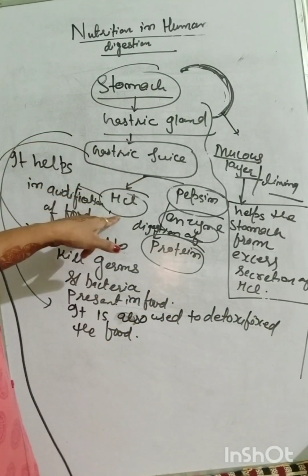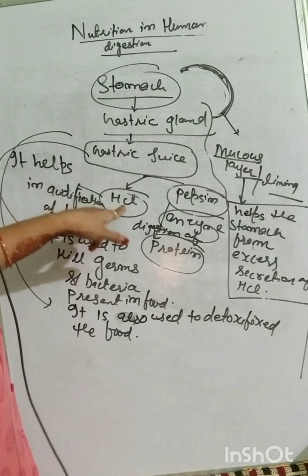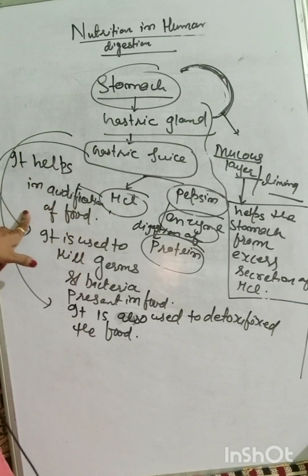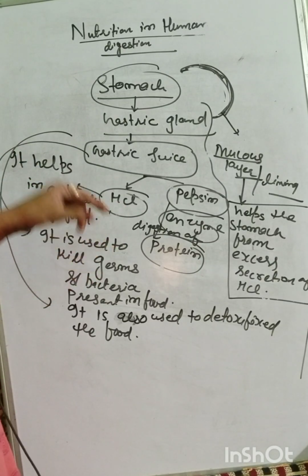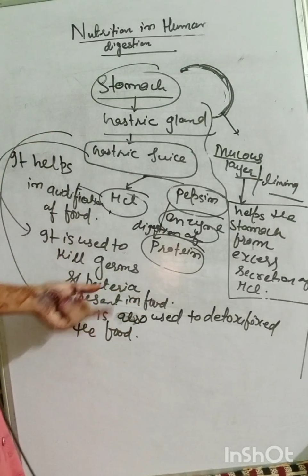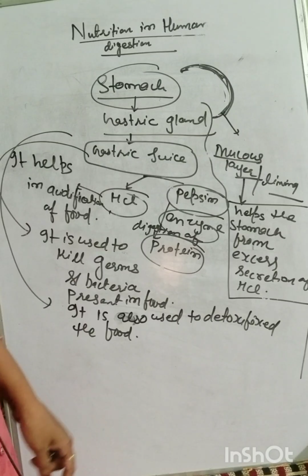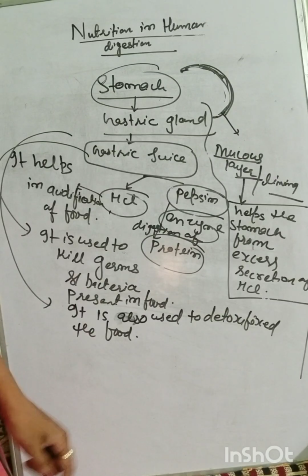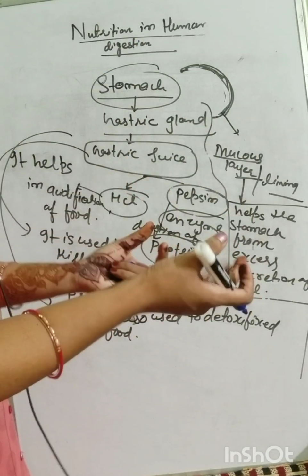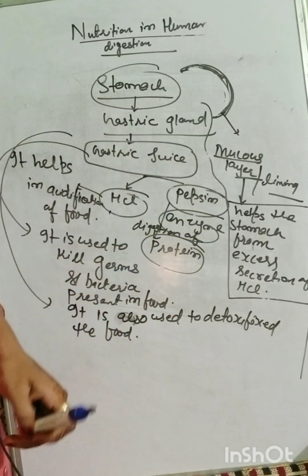And the second thing is HCl. You will say HCl helps in acidification of the food. You will write that it is used to kill germs and bacteria if present in the food. Third, you can say it is also used to detoxify the food. So all these are the functions of what? Firstly, I discussed the esophagus, then after that the stomach.